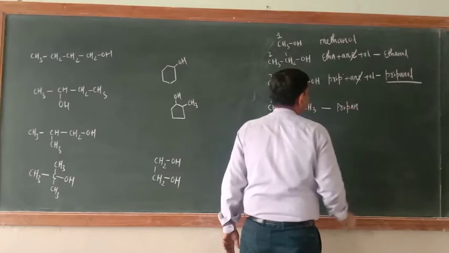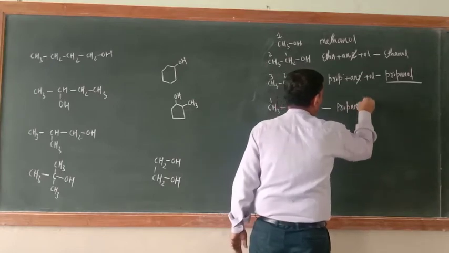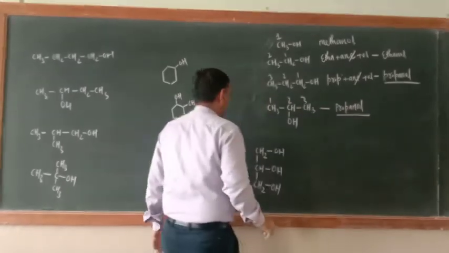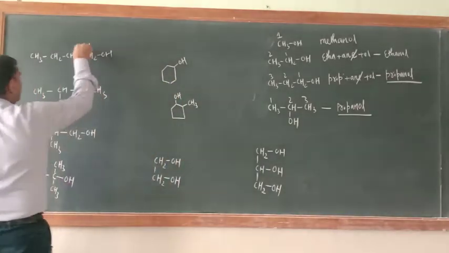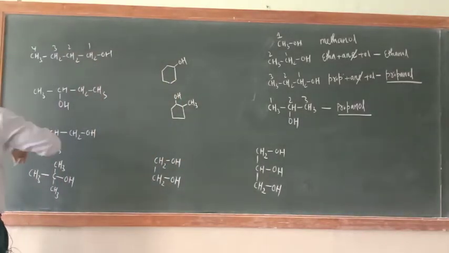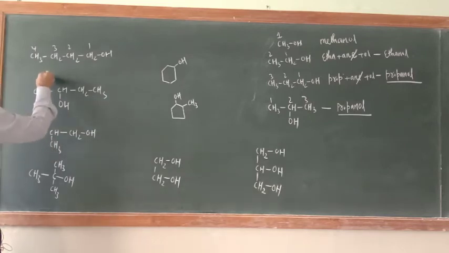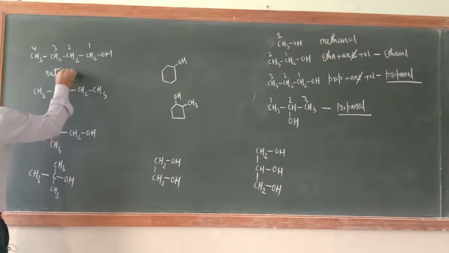Ane. E should be deleted. Ol. Now, okay. This one will deal later on. Now come back here. 1, 2, 3, 4. What is there? 4 carbon atom. Bute. Then ane. E should be deleted. Ol.